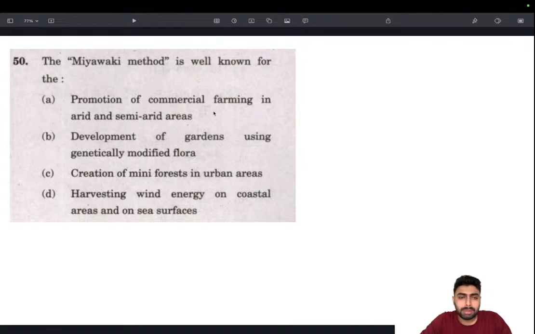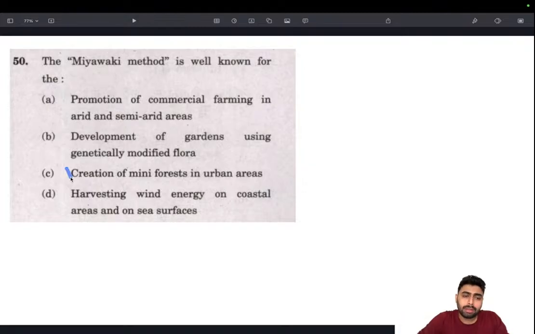Promotion of commercial farming in arid and semi-arid areas, no. Development of gardens using genetically modified flora, no. Creation of mini forests in urban areas. This is the thing. And this particular method doesn't use any exotic trees or plants. They use indigenous trees and plants, and they create a mini forest within urban areas to counteract the effects of urban heat island, urban heating, then evaporative losses, things like that.